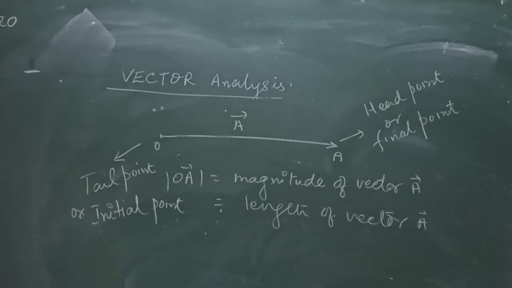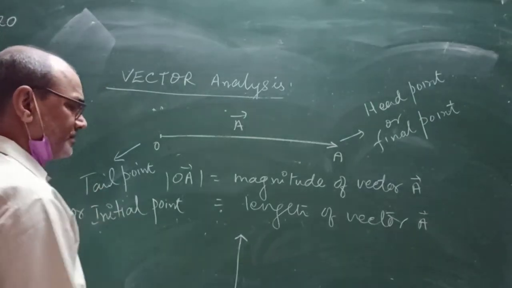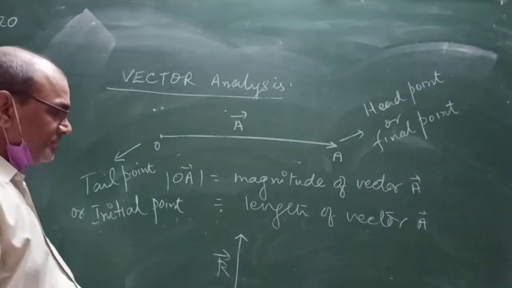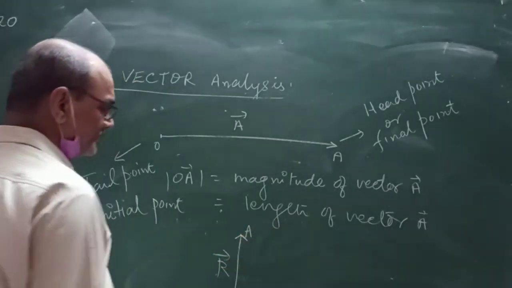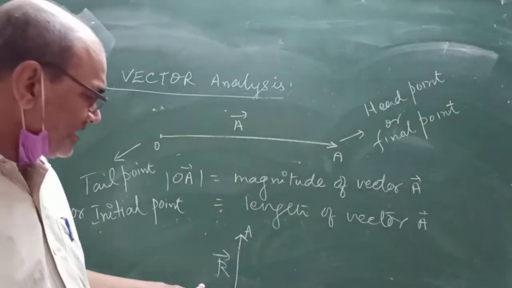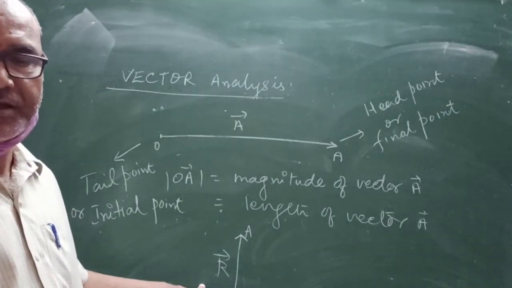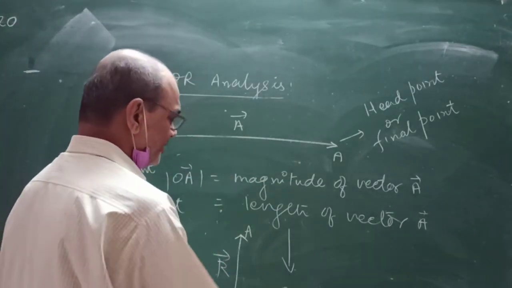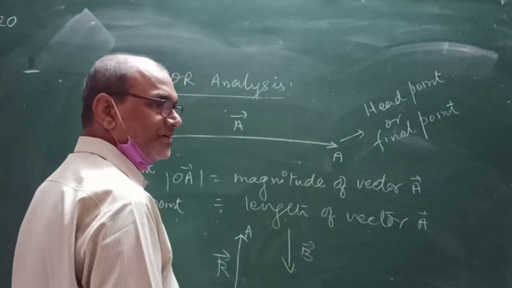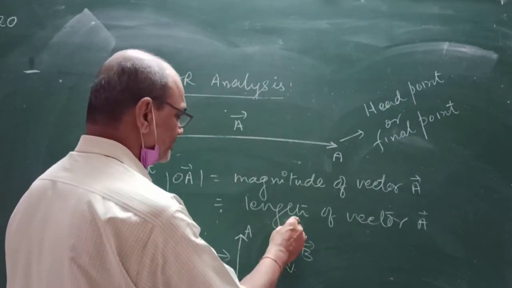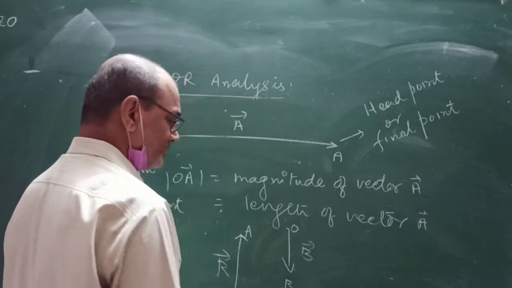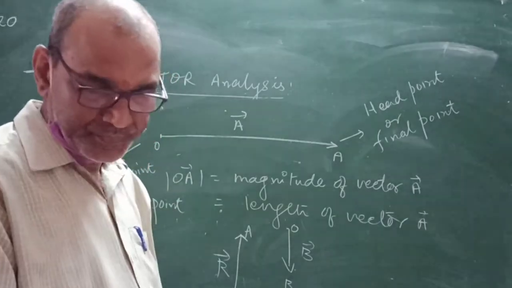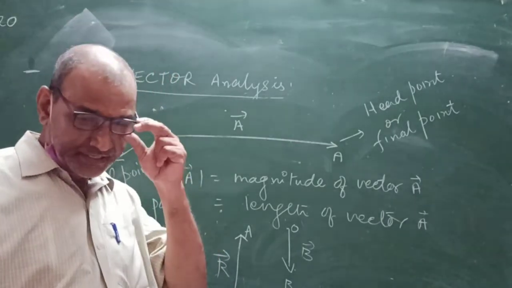We can represent it anywhere. Vector R is represented by line OA, where O is the initial point and A is the final point, directed in the upward direction. If you want to represent vector B directed in the downward direction, that is the representation. It depends upon you how you assume. Is it clear? This is the representation of a vector.